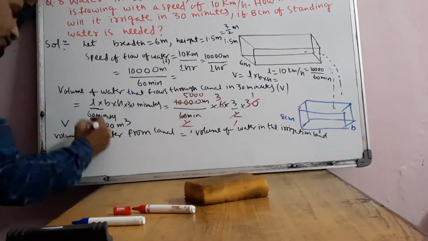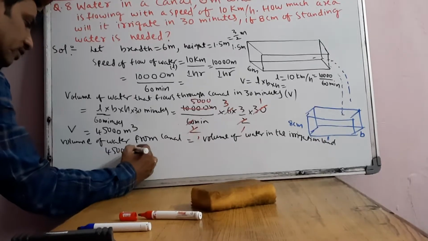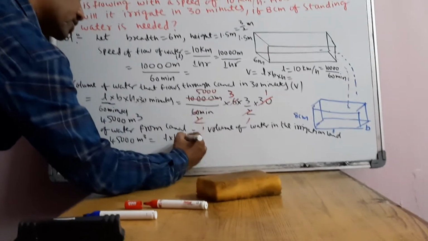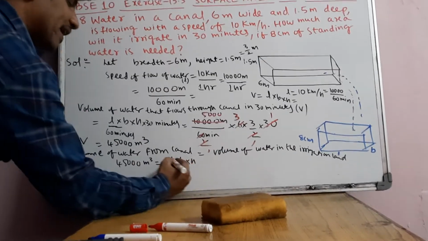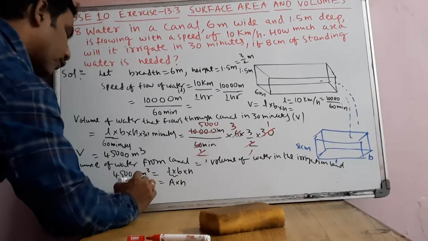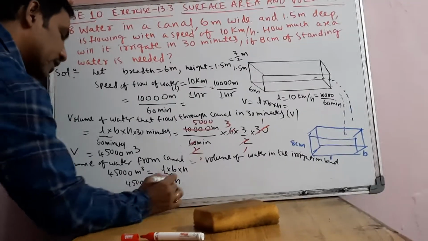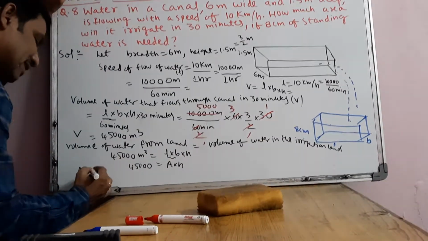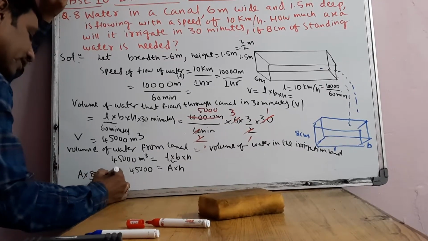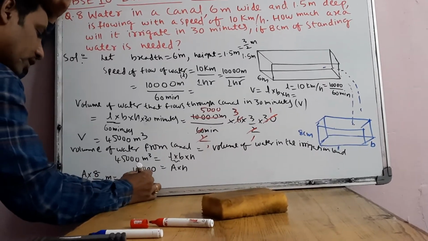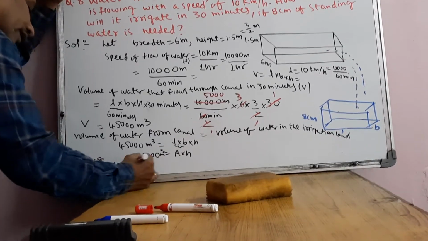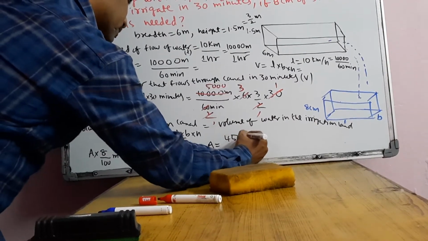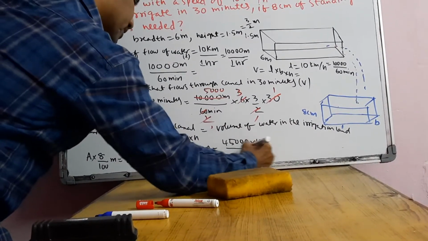Now 45,000 meter cube is equal to L into B into H you will take first. But L into B we can write as A. So you can write A into H. So 45,000 is equal to A into H, correct. H is 8 centimeters. 8 centimeters in meters can be written as 8 by 100 meter. If you cross multiply, A is equal to 45,000 into 100 by 8.